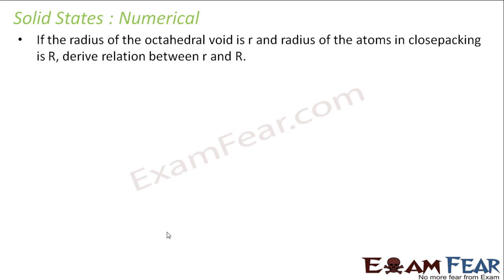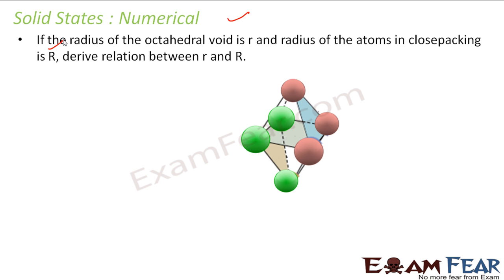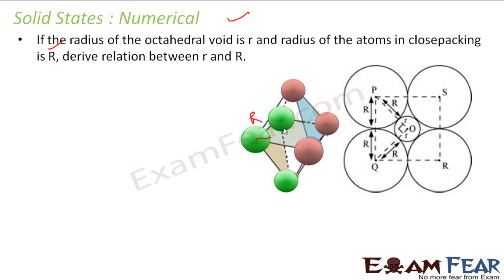The next question is: if the radius of the octahedral void is r and the radius of the atom in the closed packing is R, derive the relationship between r and R. So let's see this. This is my octahedral void actually. The radius of the octahedral void is small r, and the radius of the atom is capital R. This void which you get, that is small r.